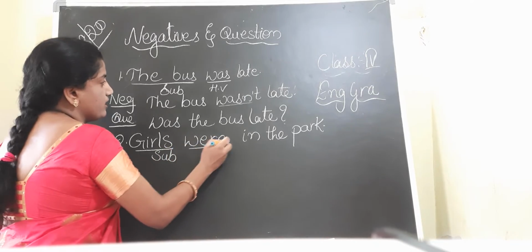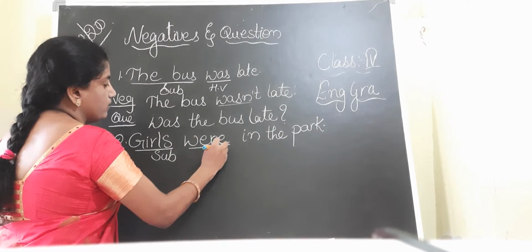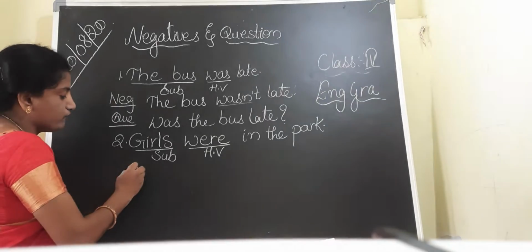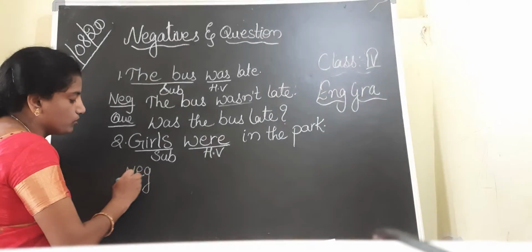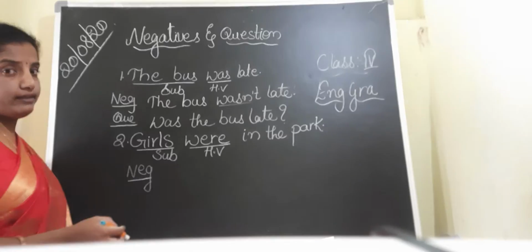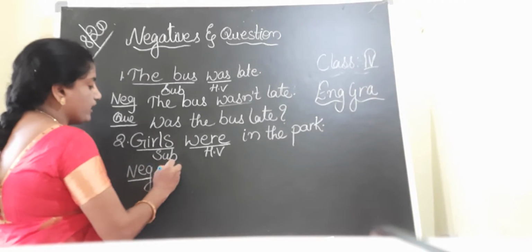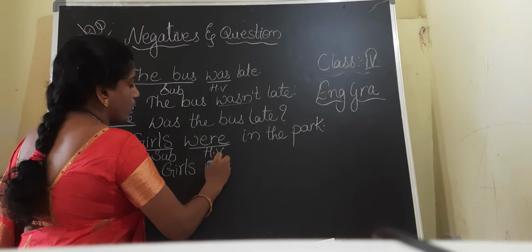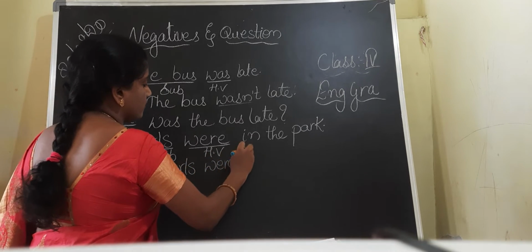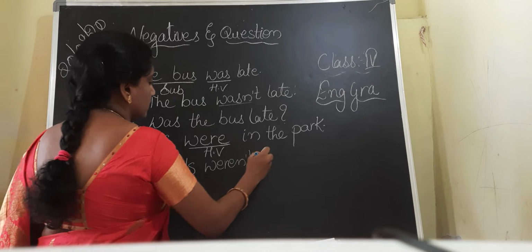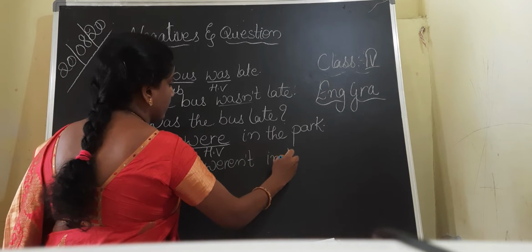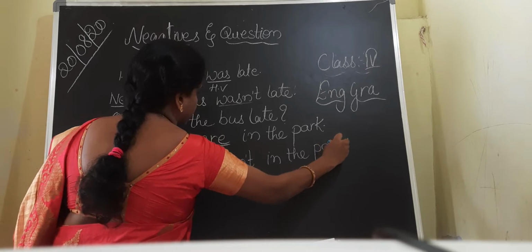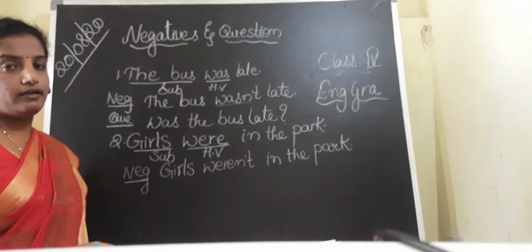And here, where is the helping verb? To write the negative form, what I have told you is that we have to add not with the helping verb. Girls weren't in the park.